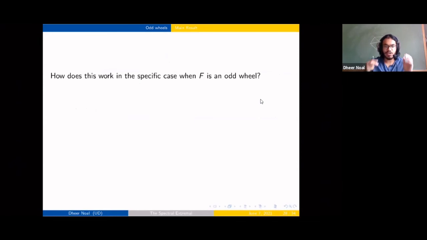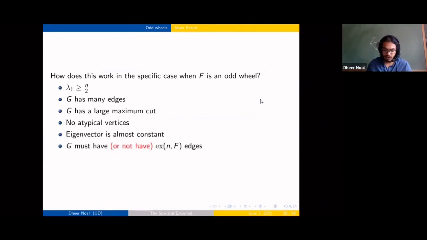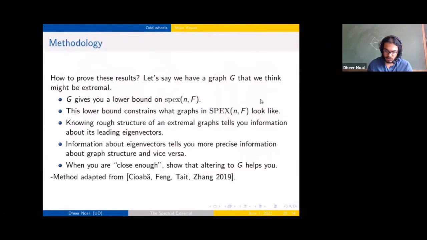Okay, so how does our method work in the special case when F is an odd wheel, when we're forbidding odd wheels? These first three things are going to talk about this part over here. This is when, if you have a large spectral radius, then you can say that there's going to be a bunch of edges, and that sort of constrains what your structure can look like, since you're also forbidding F.